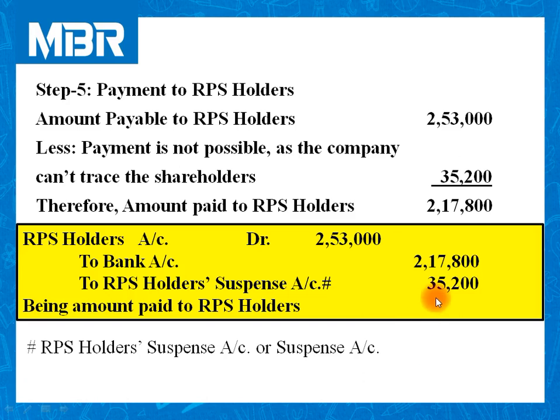This is not fair. So we need to shift this 35,200 to a special account called suspense account or RPS holders suspense account. So here also a twist came. This question is full with so many twists right from the first step. Step number 6, that is all about issue of bonus.